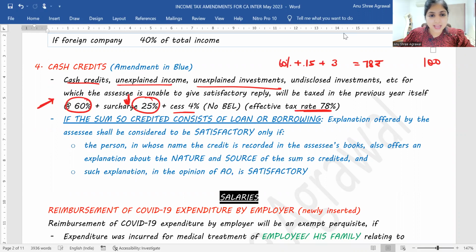I assumed my cash credit was 100. If the cash credit was 100, then 60% of 100 you will have to pay as tax. That's going to be 60 rupees. Then 25% of 60 rupees you will have to pay as surcharge, which will be 15 rupees.